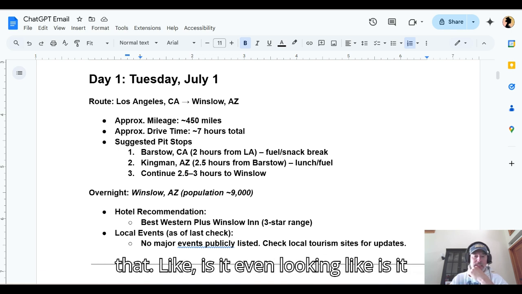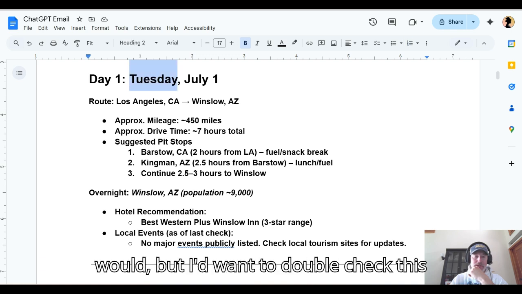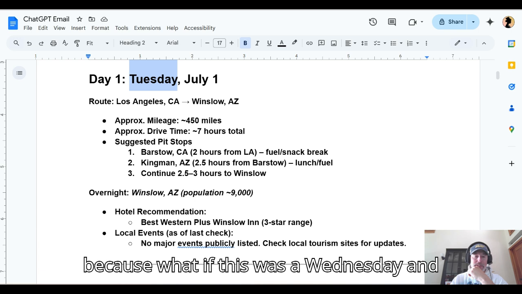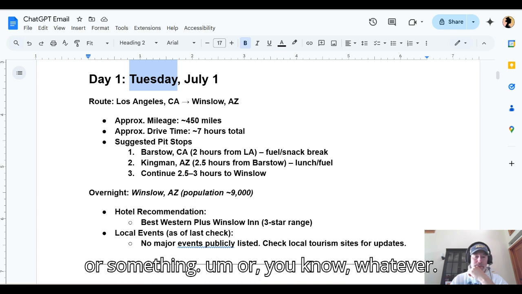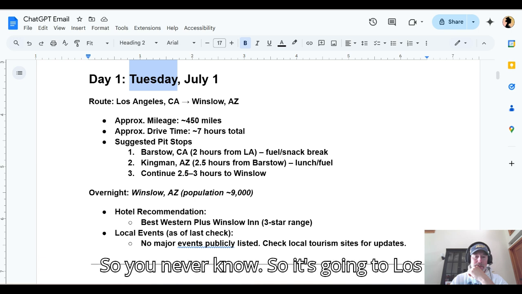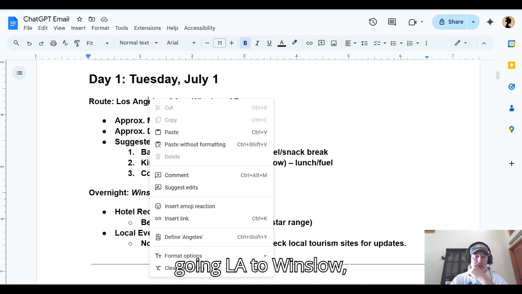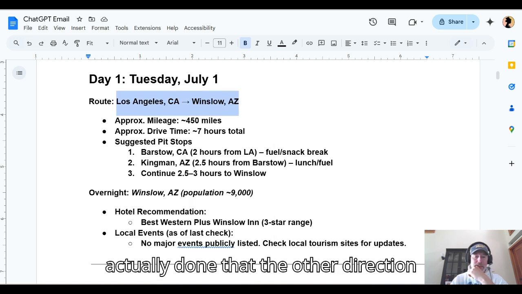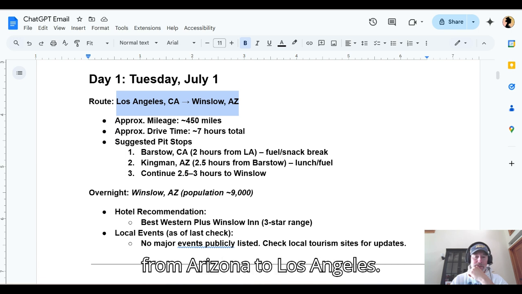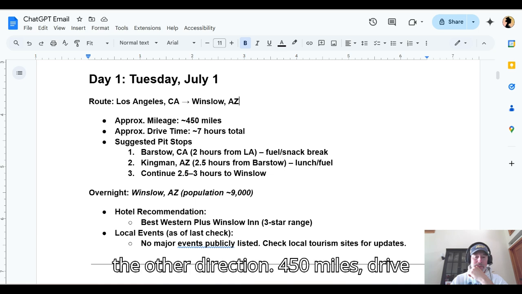Probably good to fact check that. This is the kind of thing it could easily make up. I don't think it would, but I'd want to double check this because what if this was a Wednesday and it had us in like 22 AD or something. So you never know. For day one, we're going LA to Winslow, Arizona. That sounds about right. I've actually done that the other direction from Arizona to Los Angeles, so I know that that's actually doable in the other direction.